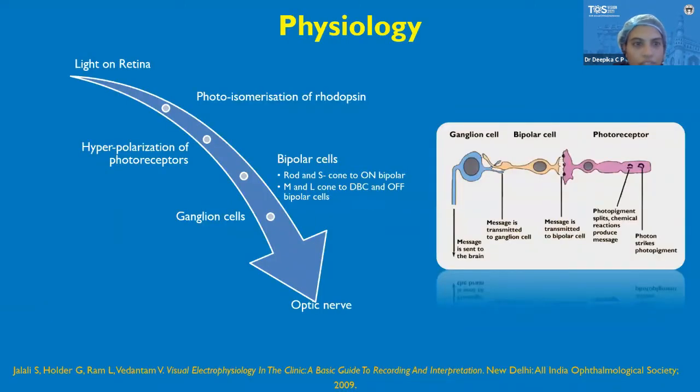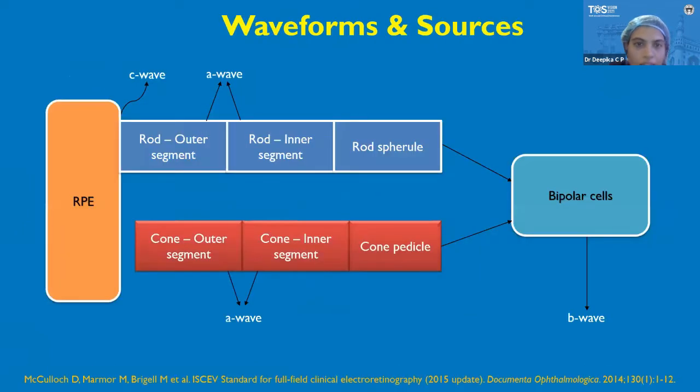Coming to the physiology of ERG, whenever a light is thrown on the retina, two things happen. One is hyperpolarization of the photoreceptors and the other is photoisomerization of the rhodopsin. After this, the signals are transmitted to both bipolar cells and ganglion cells. The message from the bipolar cell to the ganglion cell is sent to the optic nerve and brain. Further signals are recorded in that way.